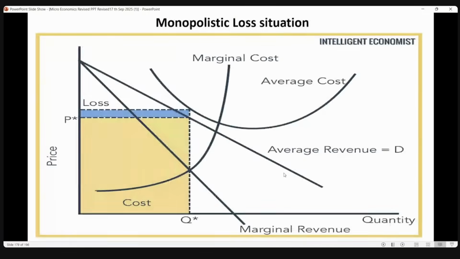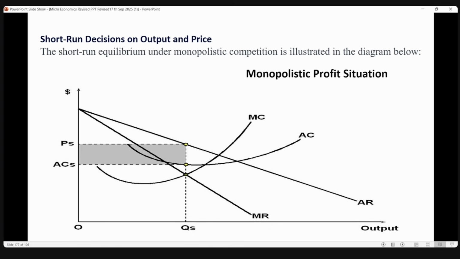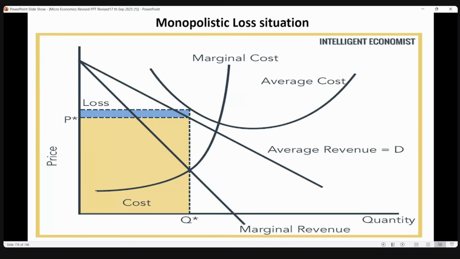Suppose I want to show a loss situation. When I want to show a loss situation, I have drawn the AC curve, the average cost curve, which is above the average revenue curve. This is the AR curve. I have drawn the AC curve above the AR curve. So this is a loss situation. Here cost is below and revenue is higher, that is profit, and this is a loss situation.